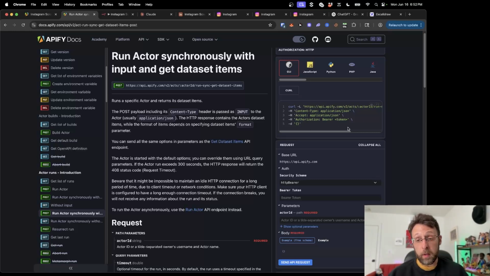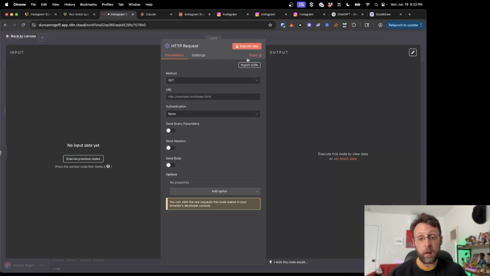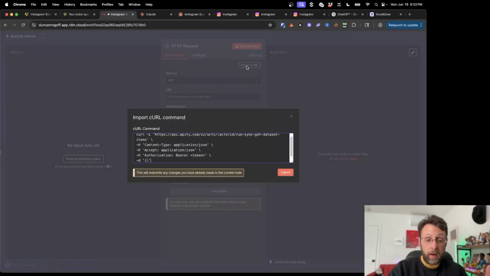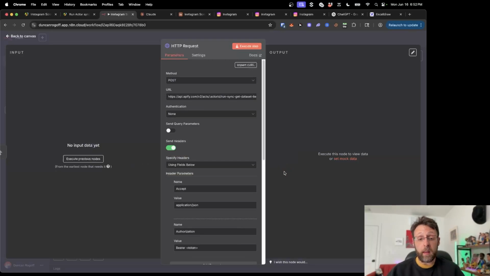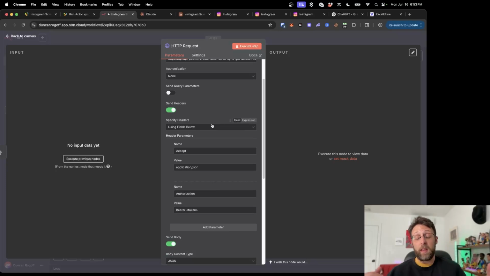And over here, what I'm going to do is grab what's known as a curl request. Basically, Apify has already formatted your HTTP request for you. So literally, I'm just going to copy this and come back in here. And if I click import curl and paste this in and click import, now you can see this is the request. This is set up for us. We actually don't need to know anything else about this.